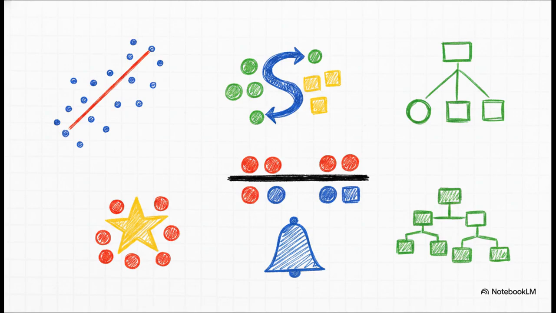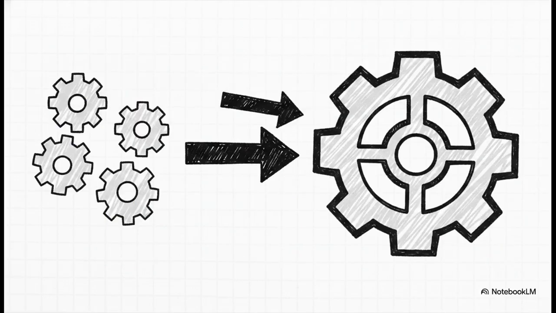And here's your toolkit for those tasks. For simple math, you've got linear regression for straight lines, and logistic regression for yes or no categorizations. Need a flowchart? Well, that's a decision tree, making decisions step by step. Want to draw clear mathematical boundaries? Use support vector machines. K-nearest neighbors literally just copies what its closest surrounding friends are doing to make a guess, while naive Bayes relies on pure probability. And hey, if one decision tree isn't enough, you plant a random forest, which basically combines multiple trees for a highly accurate consensus.